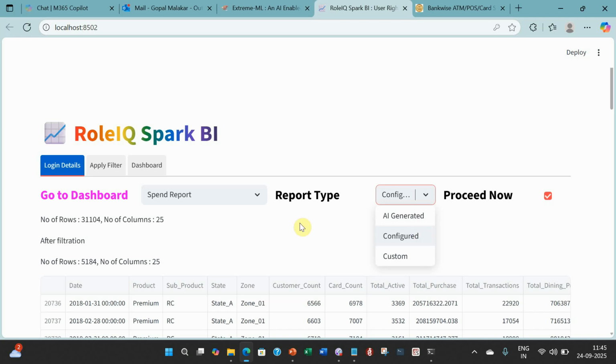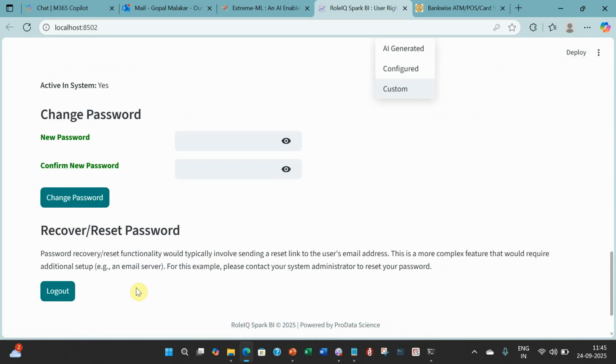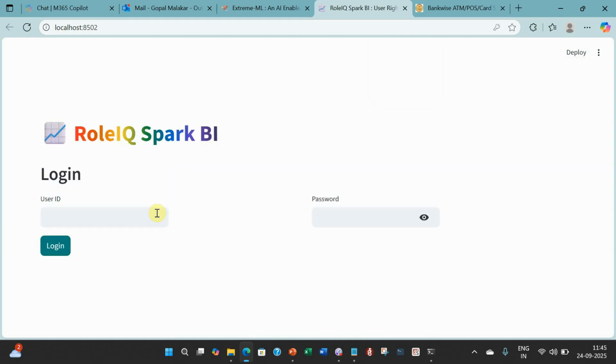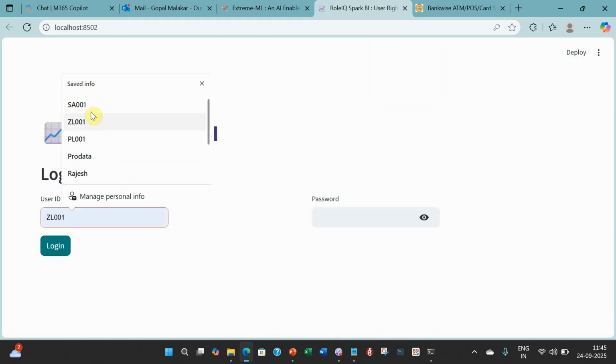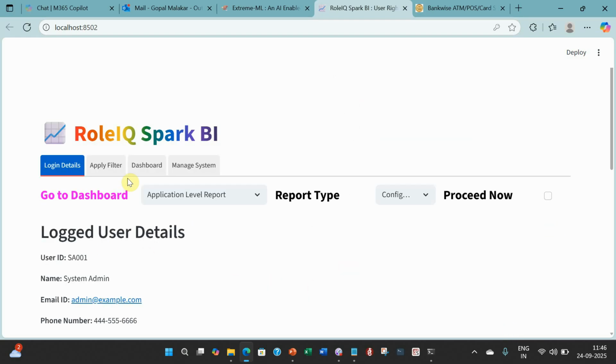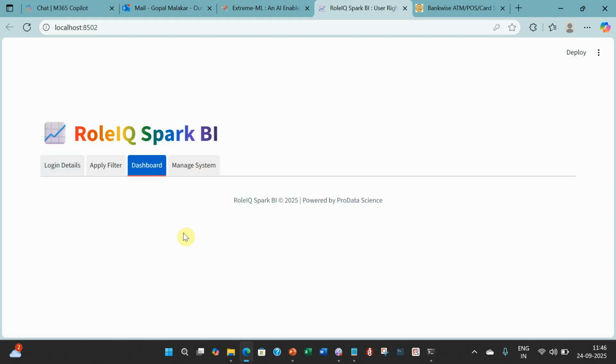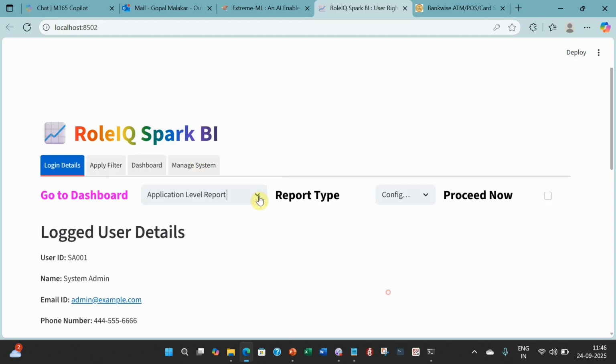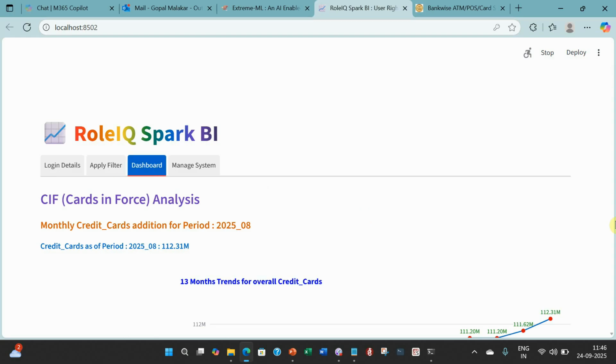But without further delay, let's go into the main thing that we wanted to discuss here, which is all about RBI related stuff, how things are changing. So let's just log in, and as you can see, with different user rights, you see different things here. In fact, even different tabs. There are some tabs which appear only when you have the right. You can see it's getting 4 reports here. Another dashboard here. So let's go to the RBI stuff that I was talking about, and I'll go to the custom stuff here.